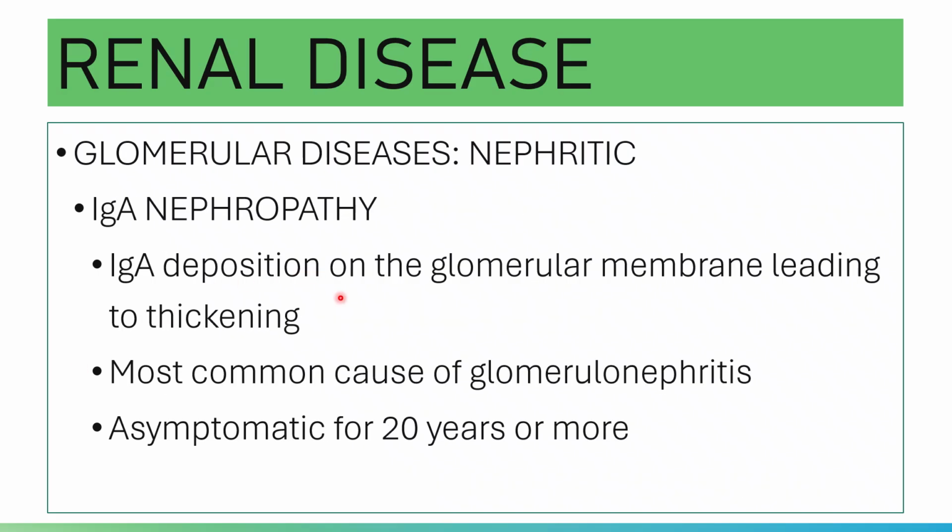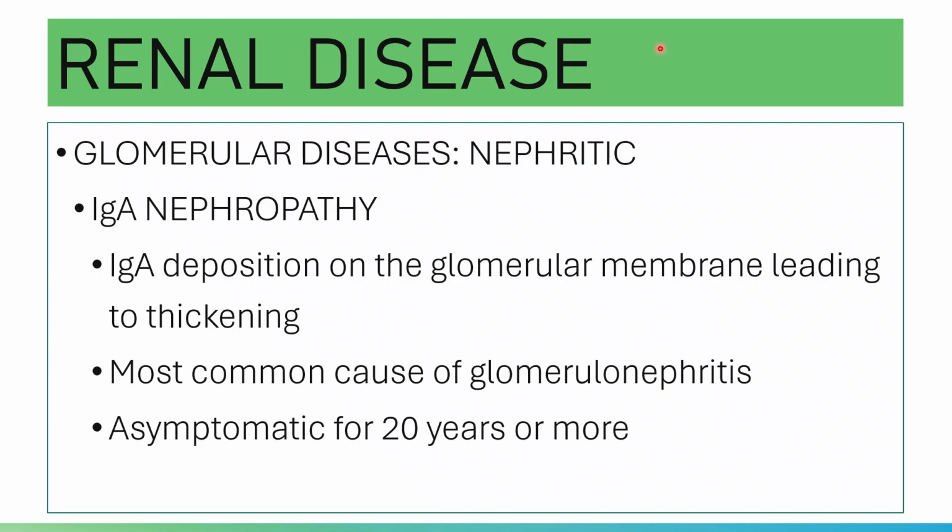And then you have your IgA nephropathy. In IgA nephropathy, otherwise known as Berger's disease, there are immune complexes containing immunoglobulin A which are deposited in the glomerular membrane. Okay, and probably this is caused by mucosal infection.